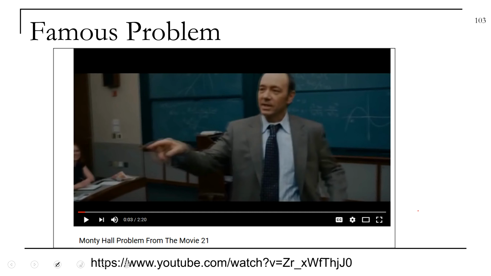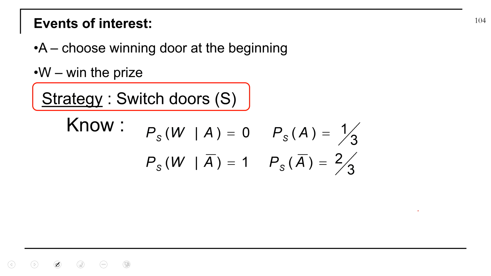It's a very famous problem. This is Kevin Spacey from the movie 21. And you can look at YouTube on this, and he goes through it in this classroom setting.